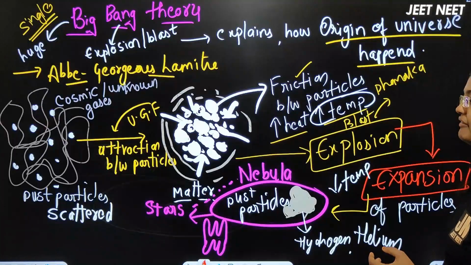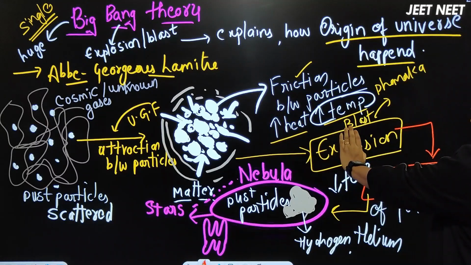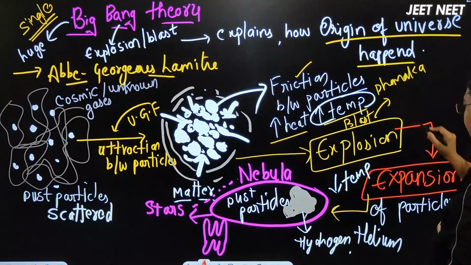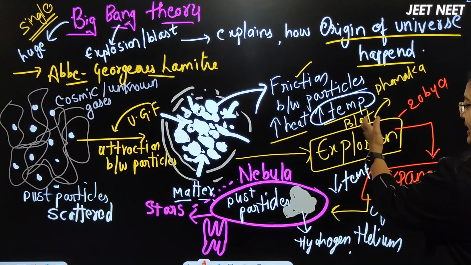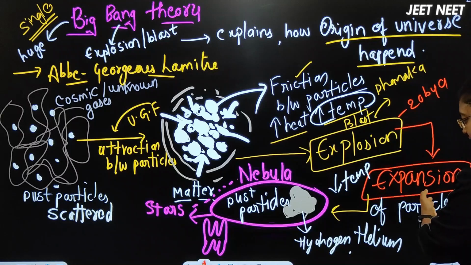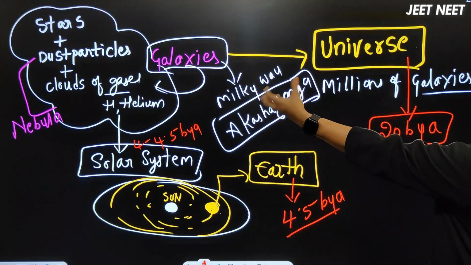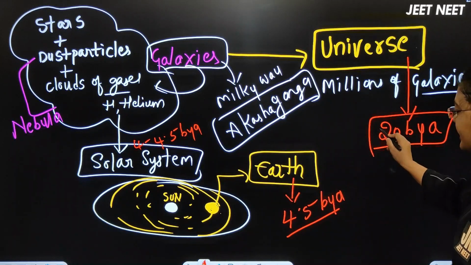Imagine better here, whenever the huge explosion happened, after the explosion came the expansion. The explosion happened around 20 billion years ago. From the explosion to the expansion and formation of dust particles, galaxies, stars and all these things, to finally form the Earth, it has taken this difference.